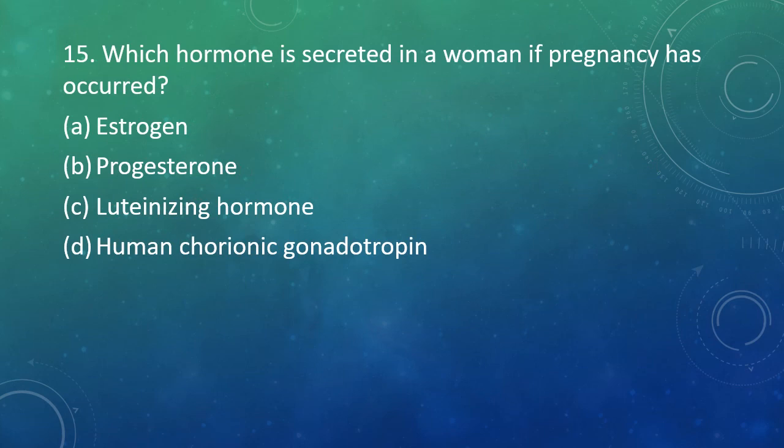Question number 15. Which hormone is secreted in a woman if pregnancy has occurred? Estrogen, progesterone, luteinizing hormone, or human chorionic gonadotropin. The correct answer is option D, human chorionic gonadotropin.